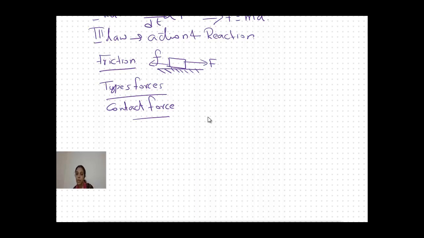If two objects are in contact with each other, suppose this is the ground. On the ground I place one object A and another object B over it, and we can apply a force. While I am applying a force on A, what will happen? A frictional force will act in the opposite direction, and on A a downward force mg will act. This is the gravitational force acting here.